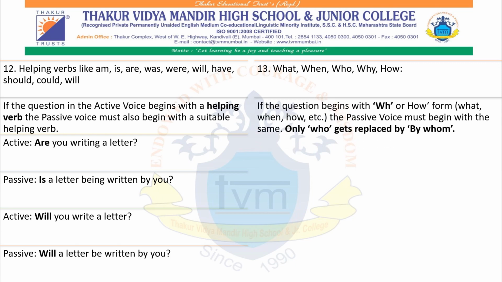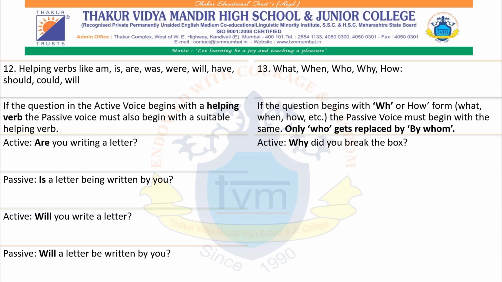When it is a WH question, if the question begins with a WH word or how, the passive voice must begin with the same WH word. But only who gets replaced by whom, that is, by whom.